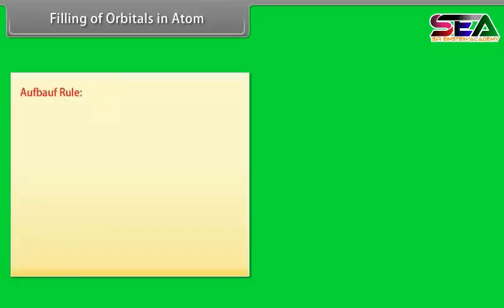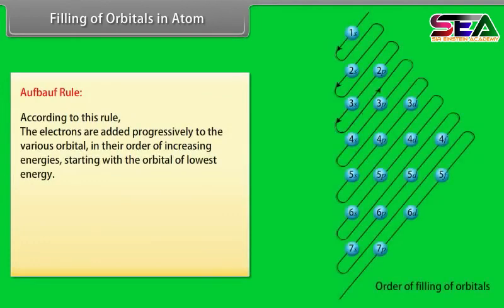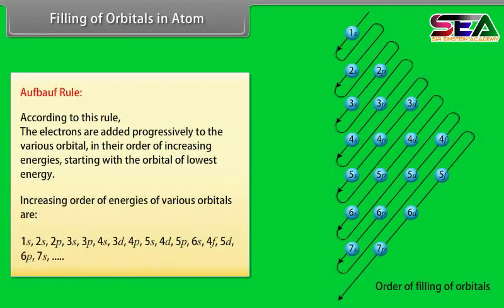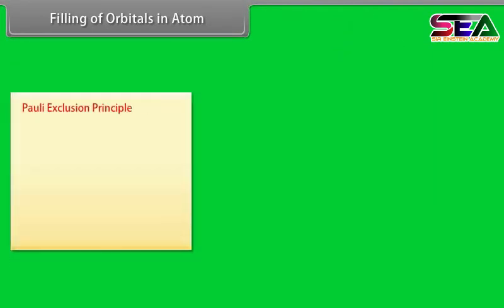Filling of orbitals in atoms. Aufbau rule. According to this rule, the electrons are added progressively to the various orbitals in their order of increasing energies, starting with the orbital of lowest energy. Increasing order of energies of various orbitals is: